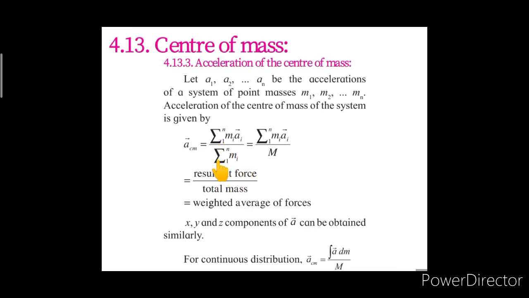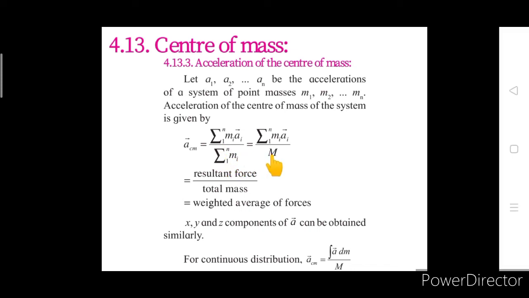And this summation mi is nothing but the total mass of the system, which is given as capital M, and hence the acceleration of the center of mass is given as summation mi vector ai, i from 1 to n, divided by capital M. Now this summation mi vector ai is nothing but the resultant force, and capital M is the total mass of the system.